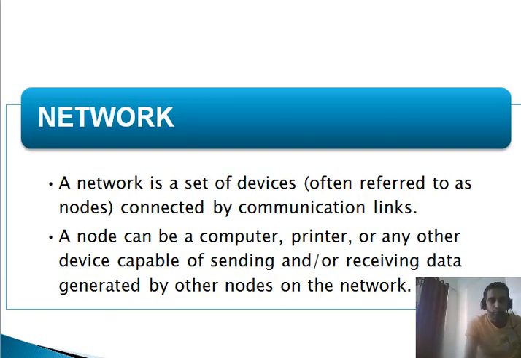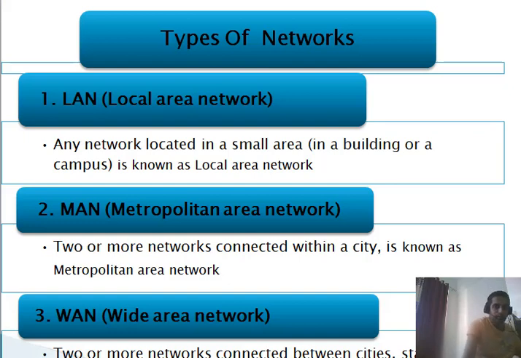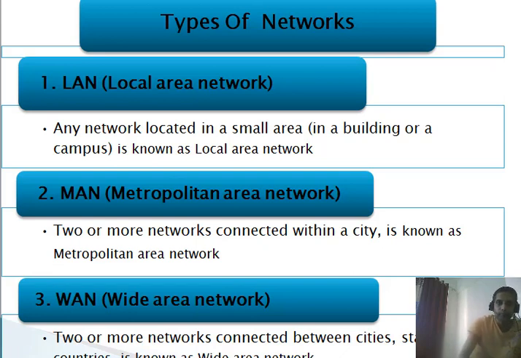So coming to the next one, that is the types of the network. As you can see, there are three types of network available for you guys. Normally speaking, the types of network available over here are categorized into three, that is LAN, MAN and WAN. Okay, so what is LAN?